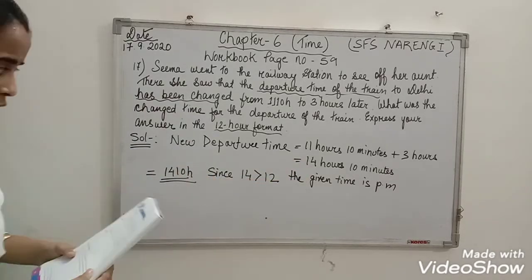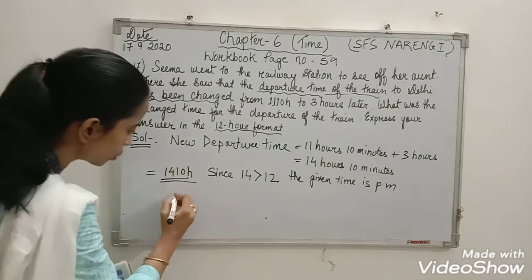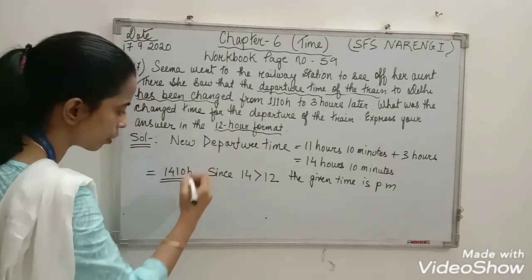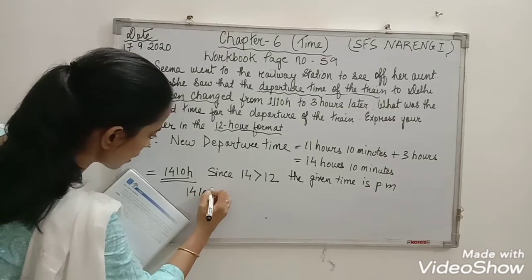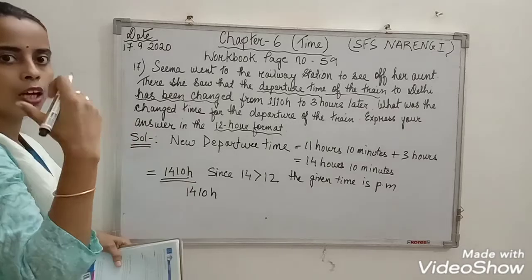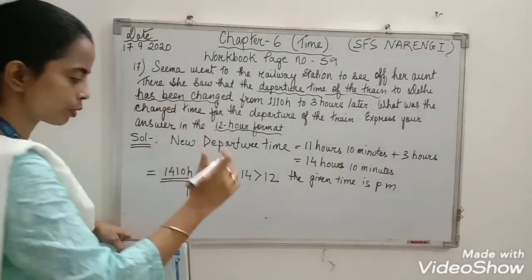Now what you have to do is express your answer in 12-hour clock format. So to convert 14 hours 10 minutes from 24-hour clock format into 12-hour clock format, we subtract 12.